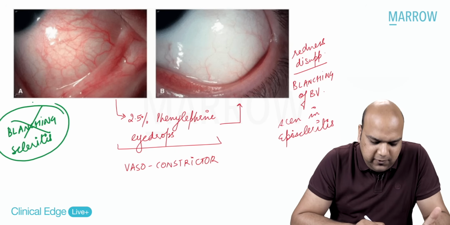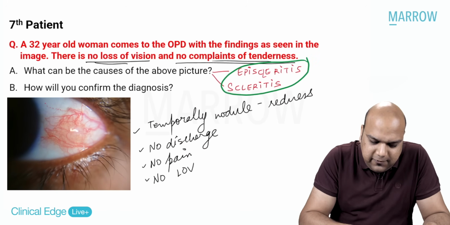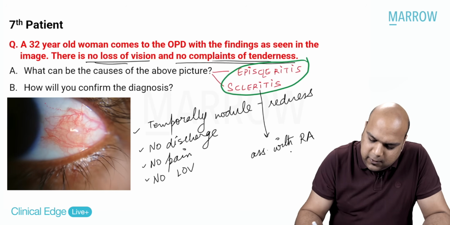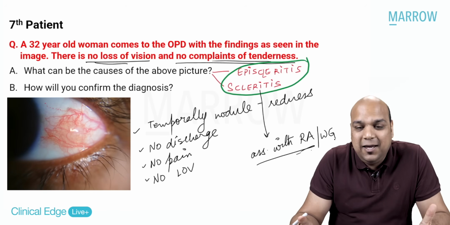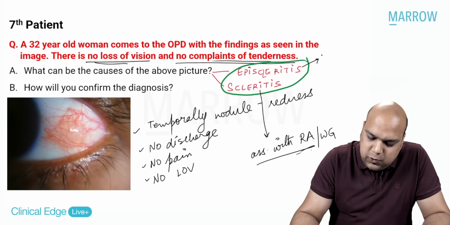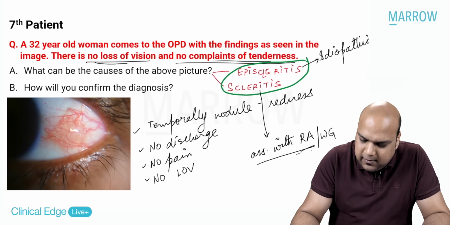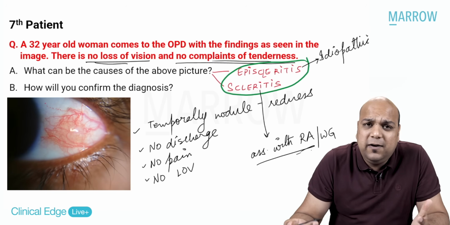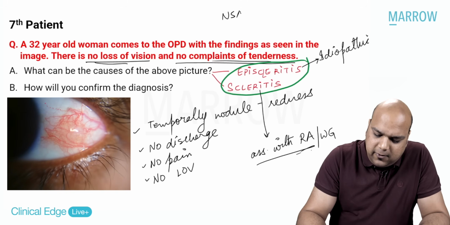Why do we need to differentiate between episcleritis and scleritis? These two words. Why is the differentiation needed? Because we know scleritis is associated with systemic conditions like rheumatoid arthritis, Wegener's granulomatosis, and others. Whereas episcleritis is usually idiopathic. So because of this, we need to be able to differentiate. Now, once we have been able to find out episcleritis, how do we treat it? The treatment is very simple: NSAID eye drops.